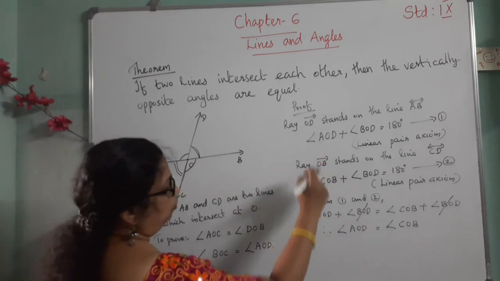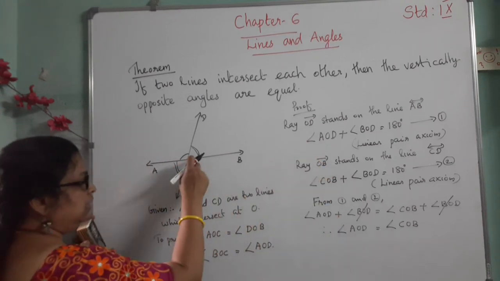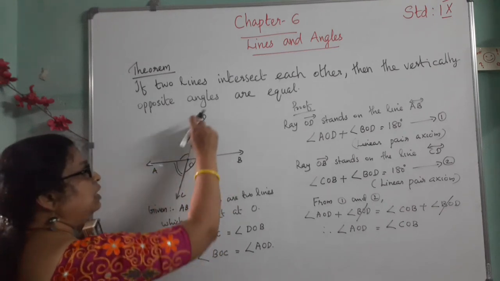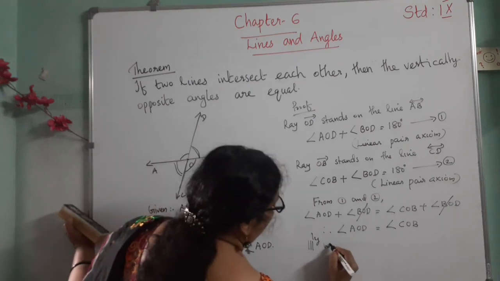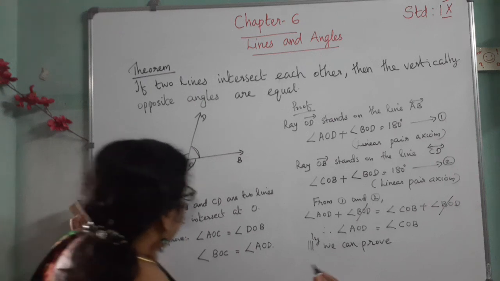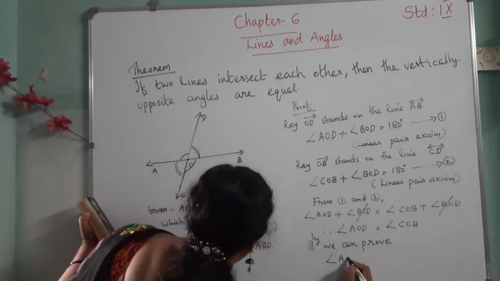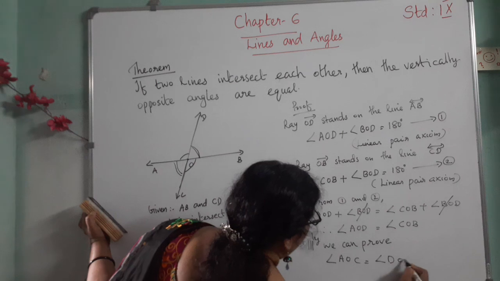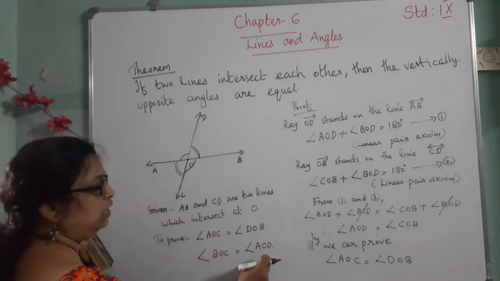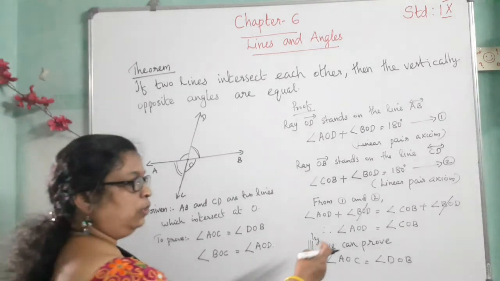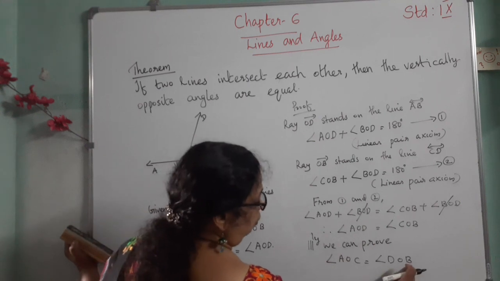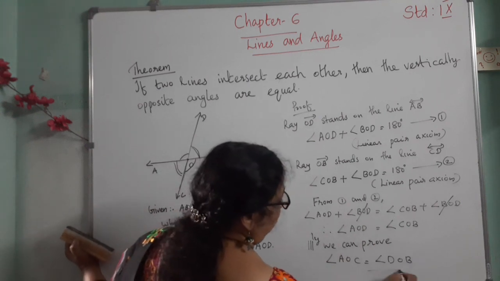Then similarly we can prove, for the next we take OC standing on AB and AO standing on CD. Similarly we can prove that angle AOC equal to angle DOB. That is angle AOC equal to DOB and angle BOC equal to AOD. One pair of angles you can prove and then you can write similarly we can prove angle AOC equal to angle DOB.